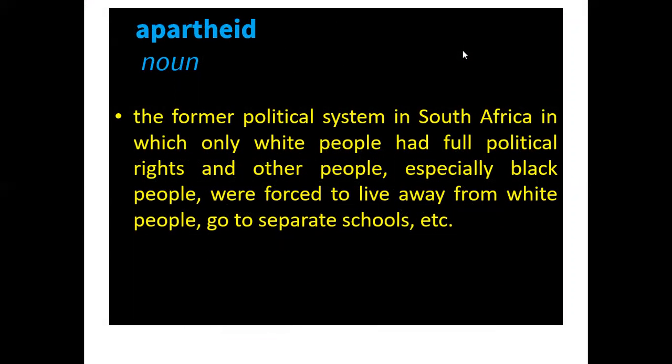What is apartheid? Apartheid is the former political system in South Africa in which only white people had full political rights and other people, especially black people, were forced to live away from white people and go to separate schools. So at that time, there was discrimination between the black people and white people. Nelson Mandela fought against that discrimination, and he wanted to ensure the rights of the black people.